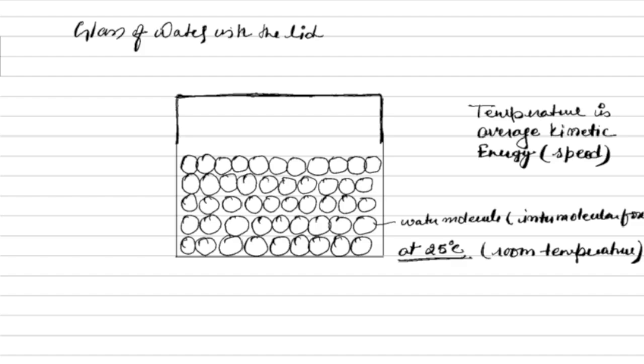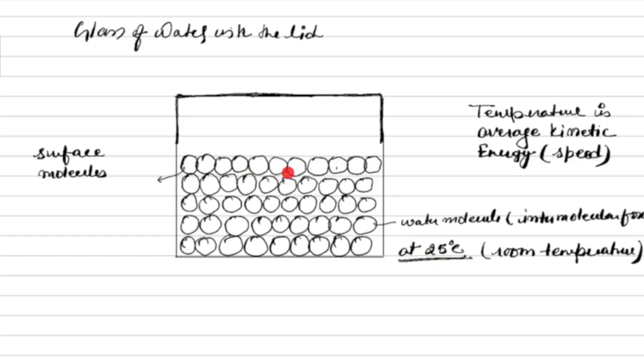At room temperature, is it like nothing is happening? Let's see. I'll be focusing only on the surface molecules. So these are my surface molecules. As I've told, they will also have some kinetic energy. All of these molecules will have some kinetic energy, but will they have the same? No, this is the average we have taken. At this temperature, somebody will be very fast, very energetic with a higher speed, and someone will be very lazy. They can also distribute their energy by hitting each other. This guy was very energetic, but when it met this guy, who was very slow, it also slows down. That is happening at 25 degrees centigrade.